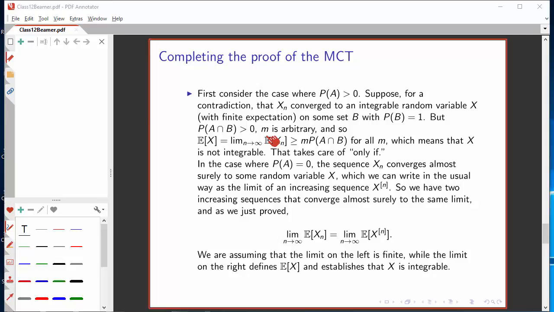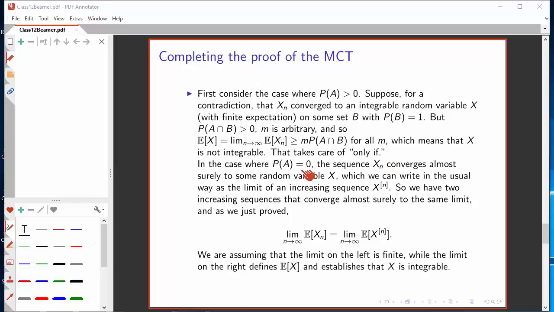It's greater than 0. M is an arbitrary integer, and therefore the expectation of x must be greater than m times the probability of this intersection, and that means that the expectation is larger than any m times some non-zero number, which means that x was not integrable to start with.